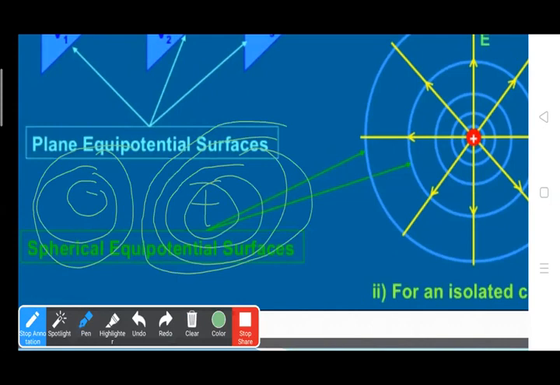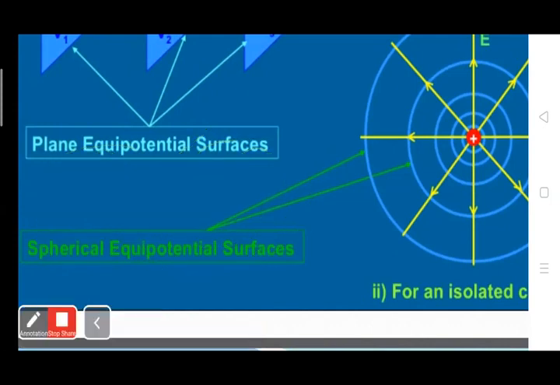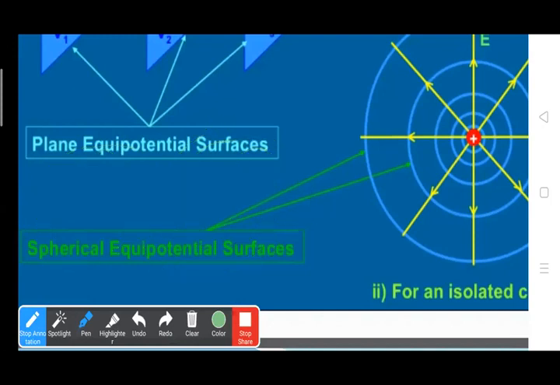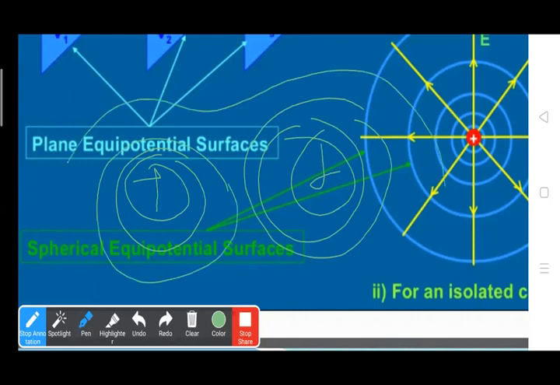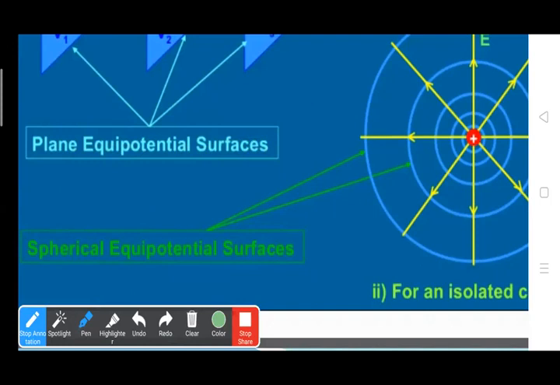The equipotential surface due to the positive charge is something like this. Clear? Due to an electric dipole, these surfaces have a complicated shape. So let's draw the equipotential surface due to a dipole.